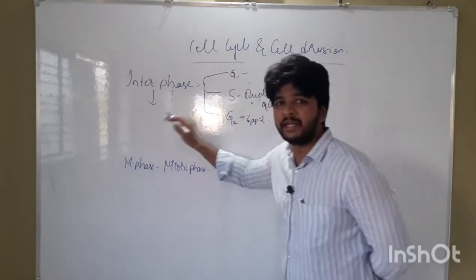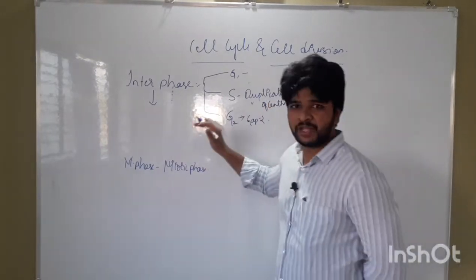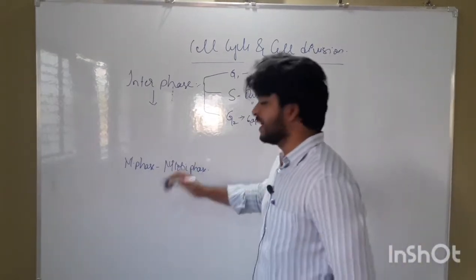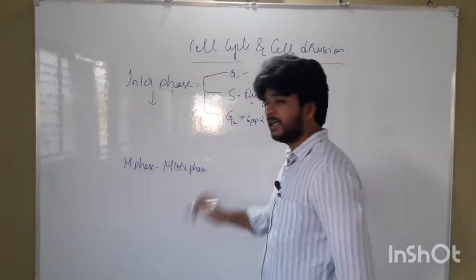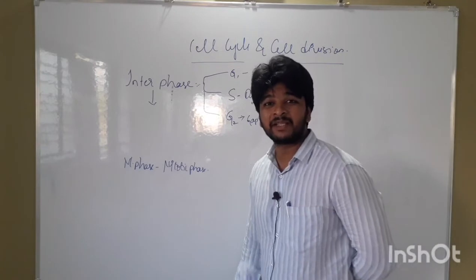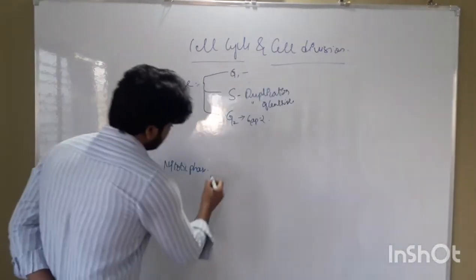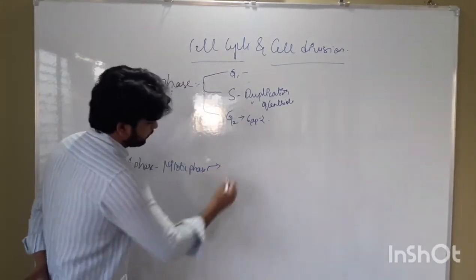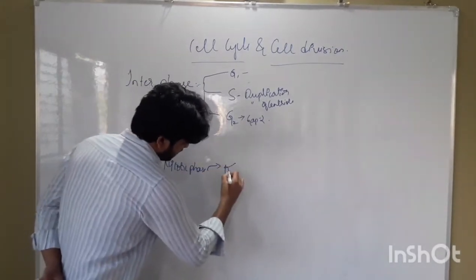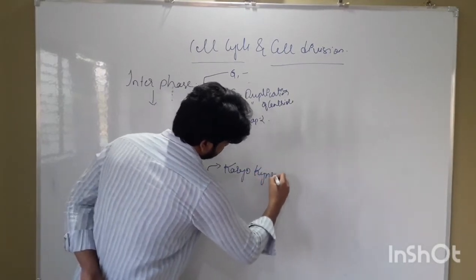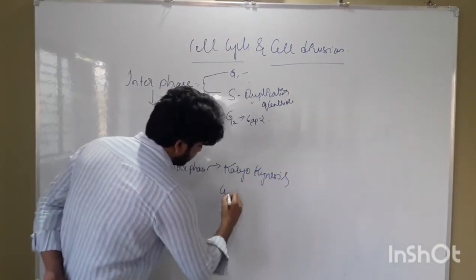This is about interphase. After completion of the interphase, the cell enters into the next phase. We call it M phase or mitotic phase. This mitotic phase is again subdivided into two substages: karyokinesis and cytokinesis.